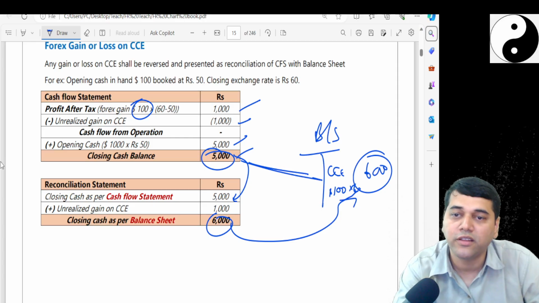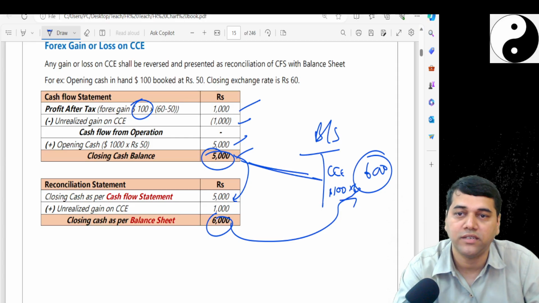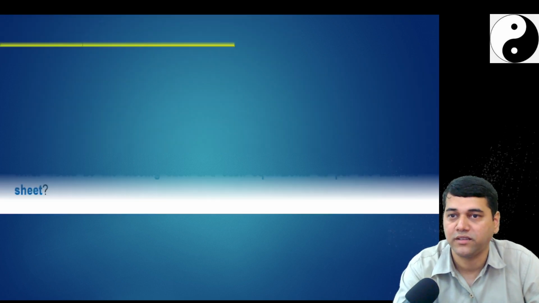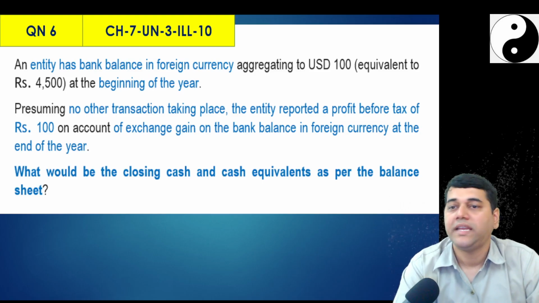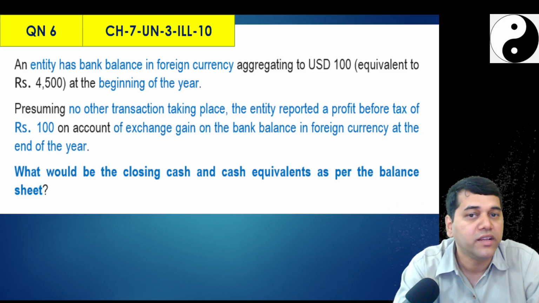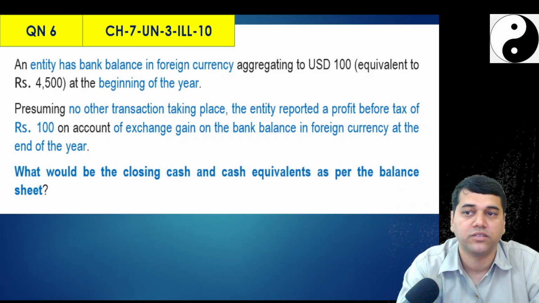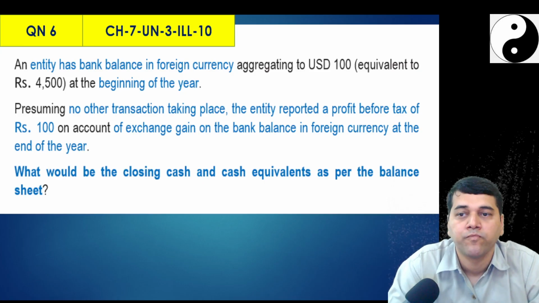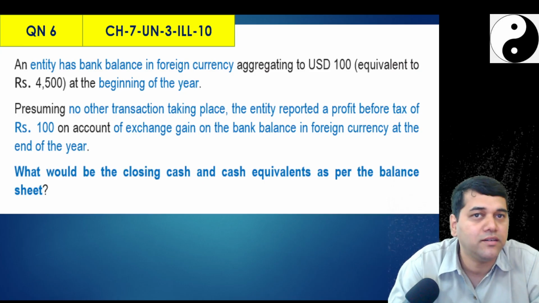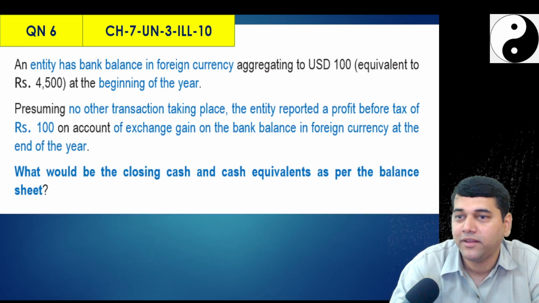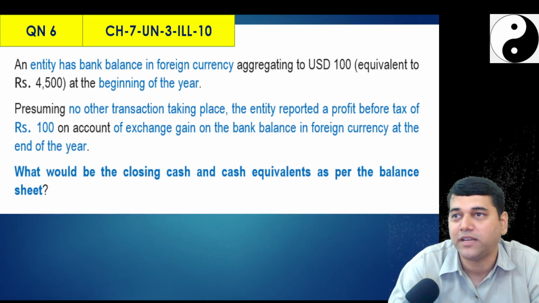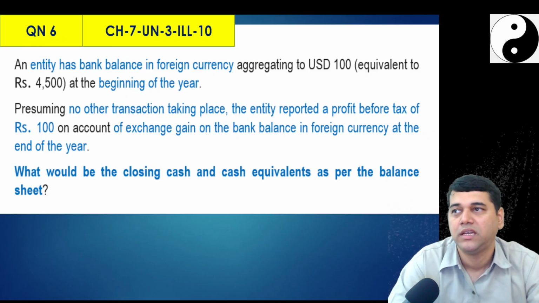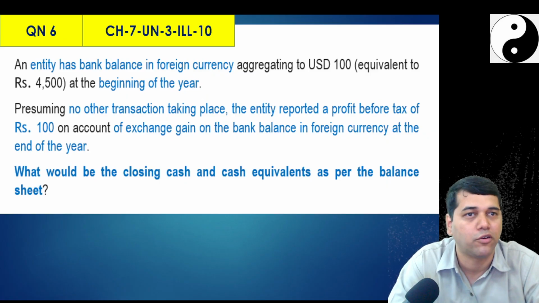Okay, now we will solve some problems, then we will understand better, with the forex transactions. An entity has a bank balance in foreign currency aggregating to $100, which is equivalent to 4,500 rupees. For simplicity's sake, here, not in exam, assume no other transactions have taken place, so that you can see only the effect of what I have shown now.